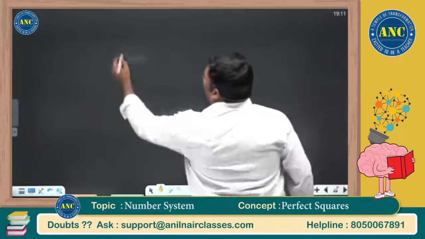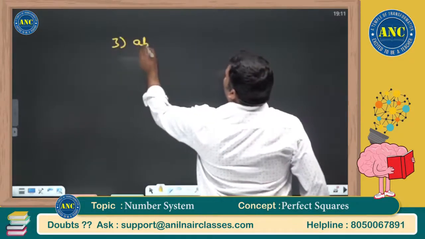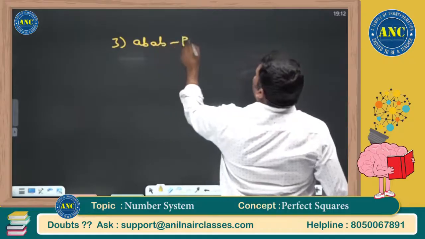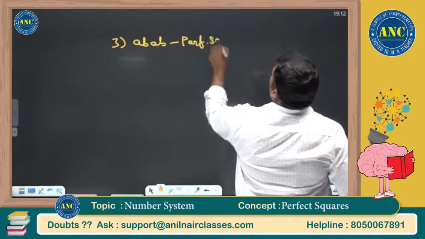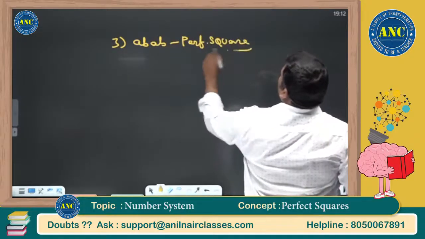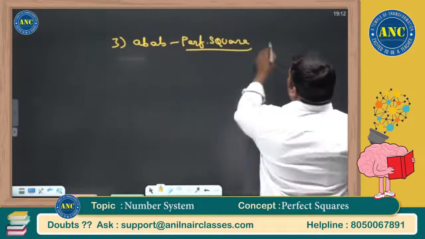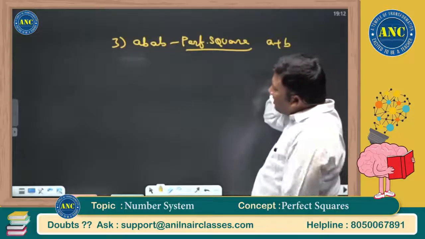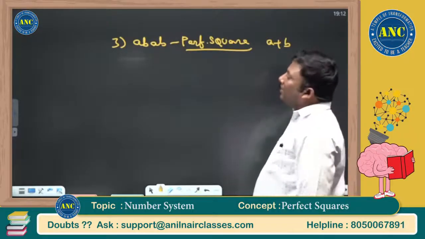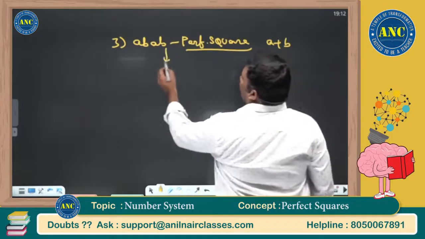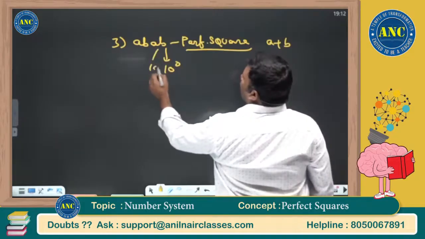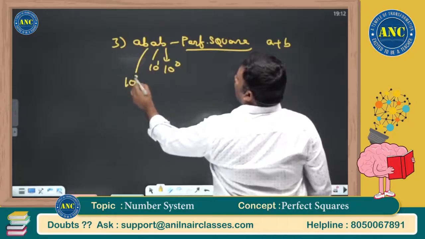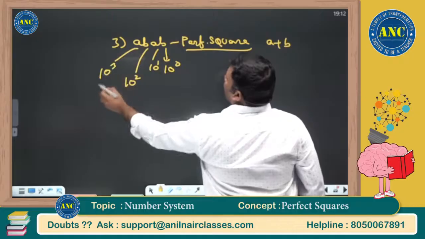Third question. AABB is a perfect square. Find A plus B. I will again discuss the beauty of this problem in the coming classes. Units place, tens place, hundreds place, thousands place.